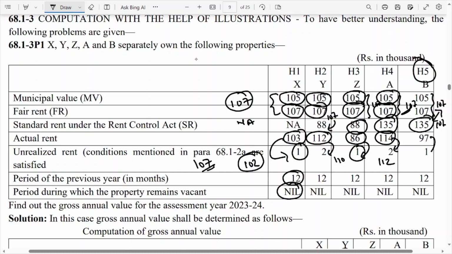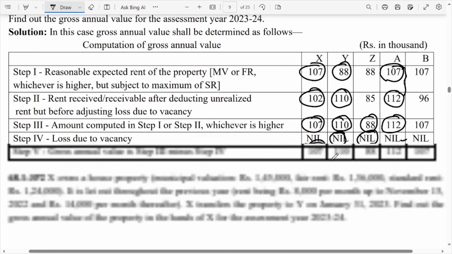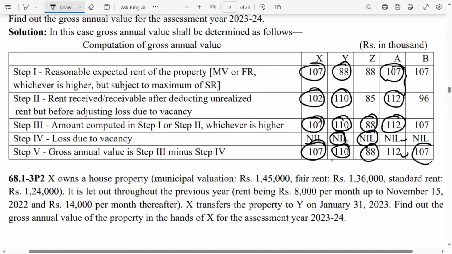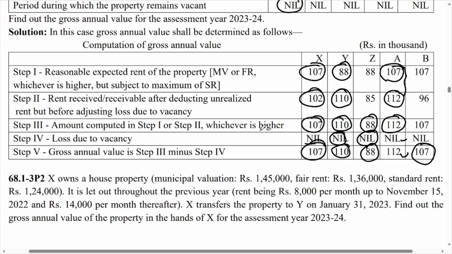Actual rent received or receivable 97 minus 1, that is unrealized rent, should be deducted. So 96. What is the answer for the step number 3, that is step 1 or step 2, whichever is higher. So 107. And loss due to vacancy is not given, so that is why 107 will become your answer. So this way you can find out the gross annual value if unrealized rent is given. So here in this sum we are focusing on the amount of unrealized rent.